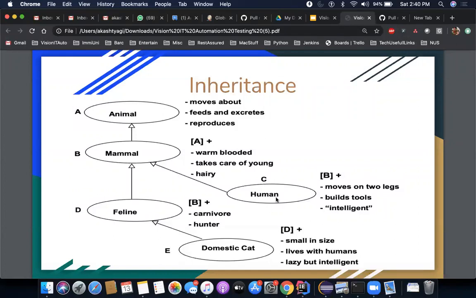But the idea here is very simple. A category can belong to a further category. So the category which the human belongs to can be called a parent category, and this can be a subcategory. So the topmost of this would be this one, animal, which you can say is a parent of all. Then this is a subclass, and human is a subclass of the mammal class. So this creation of subclasses, one after another, actually helps you in minimizing the code and reusing the code.